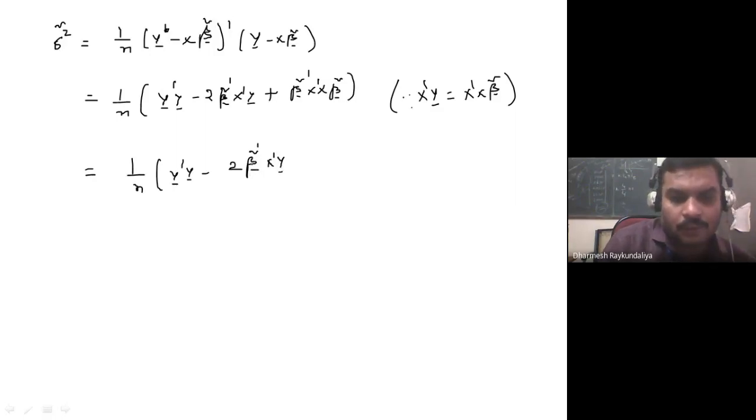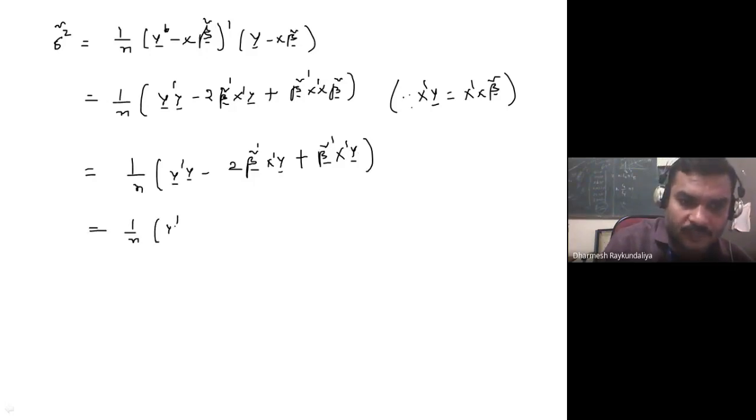Here you can also write beta cap, there is no issue because they are unique. And this beta transpose X beta cap equals X transpose y. So this is 2 times, this is 1 time. So you can write it as 1 upon n y dash y minus beta curl transpose X transpose y.